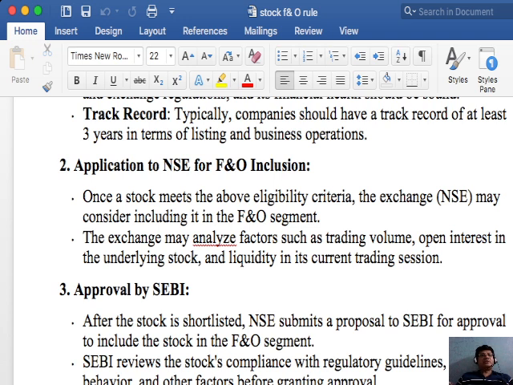Okay. After analyzing all these things, SEBI approves the stock. It means the second most important step is the approval by SEBI. After the stock is shortlisted, NSE submits a proposal to SEBI for approval to include the stock in the F&O segment. Then SEBI reviews the stock's compliance with regulatory guidelines, market behavior, and other factors before granting approval.